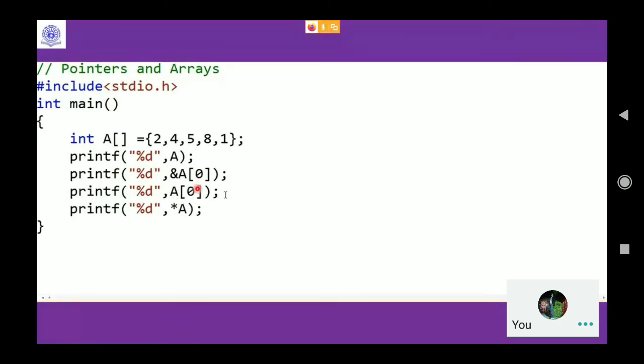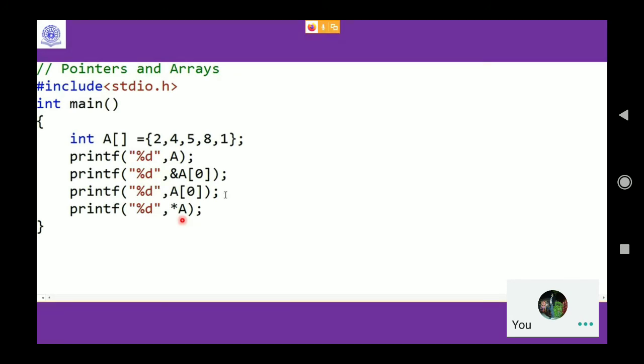Okay, third one. Base address again, sir. 2. Base address again. Sir, it will be 2. Sorry. This is the value I'm talking about, whatever star A is. 2, sir. So you have already understood.